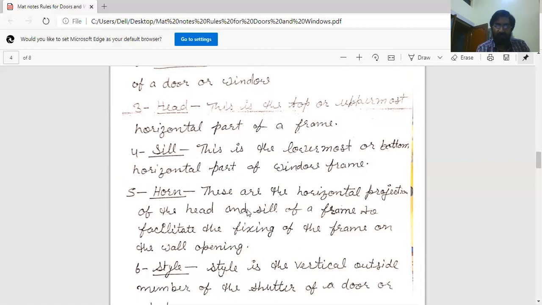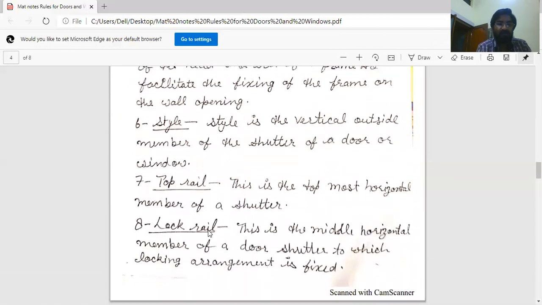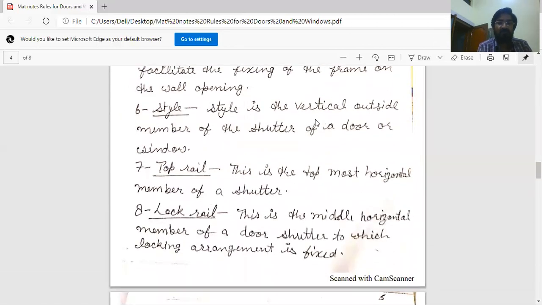Fifth is horn. These are the horizontal projections of the head and sill of a frame to facilitate the fixing of the frame on the wall opening. Sixth term is stile. Stile is the vertical outside member of the shutter of a door or window.